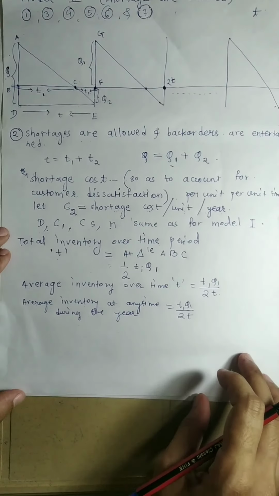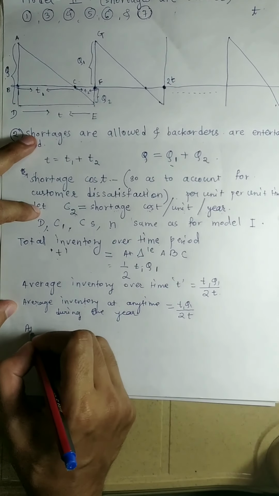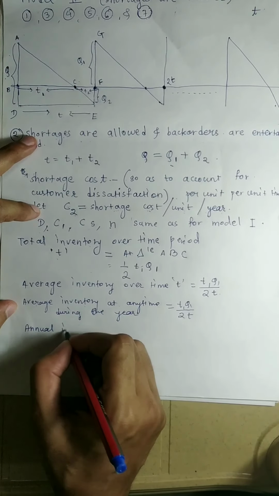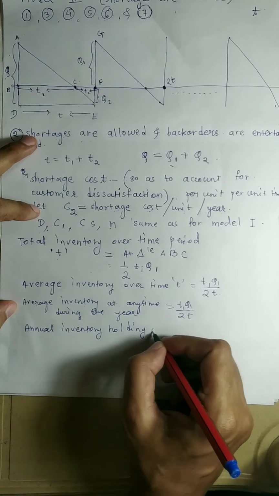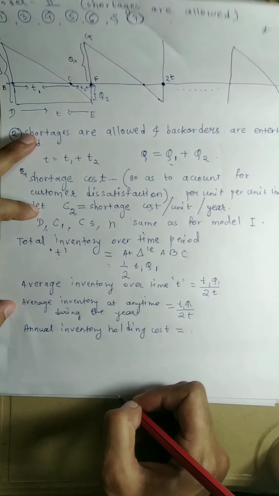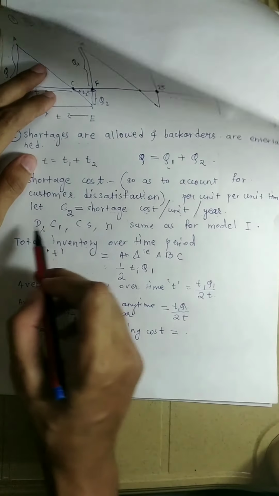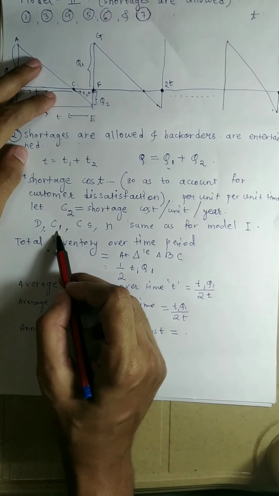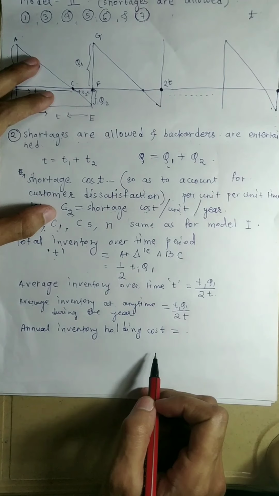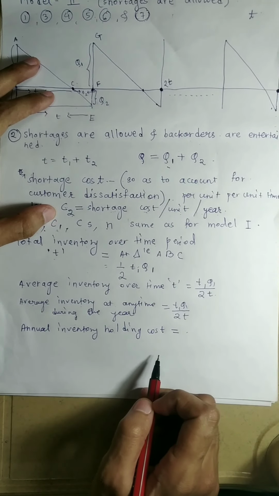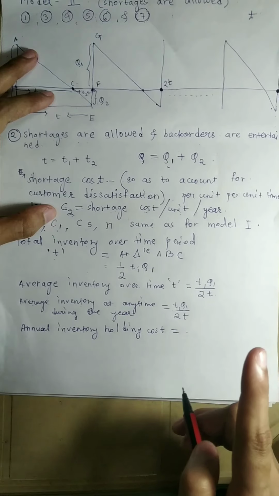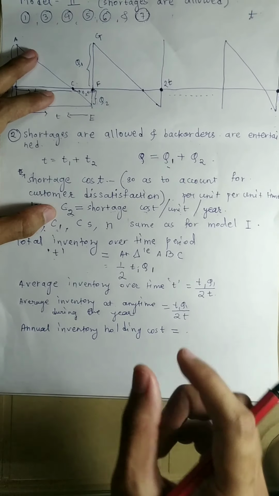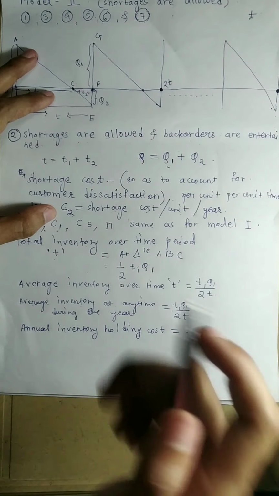The next is annual inventory holding cost, which will be equal to... from among these, inventory holding cost is C1. So what does C1 represent? C1 means the inventory holding cost per unit per year. That means for the entire time period, for holding one unit, the cost is C1.